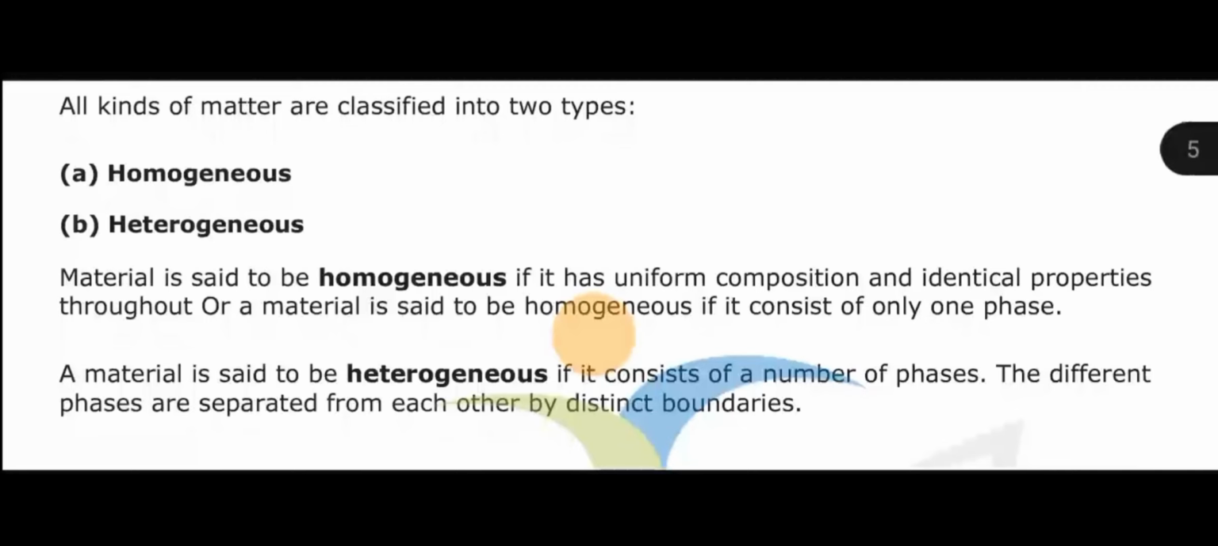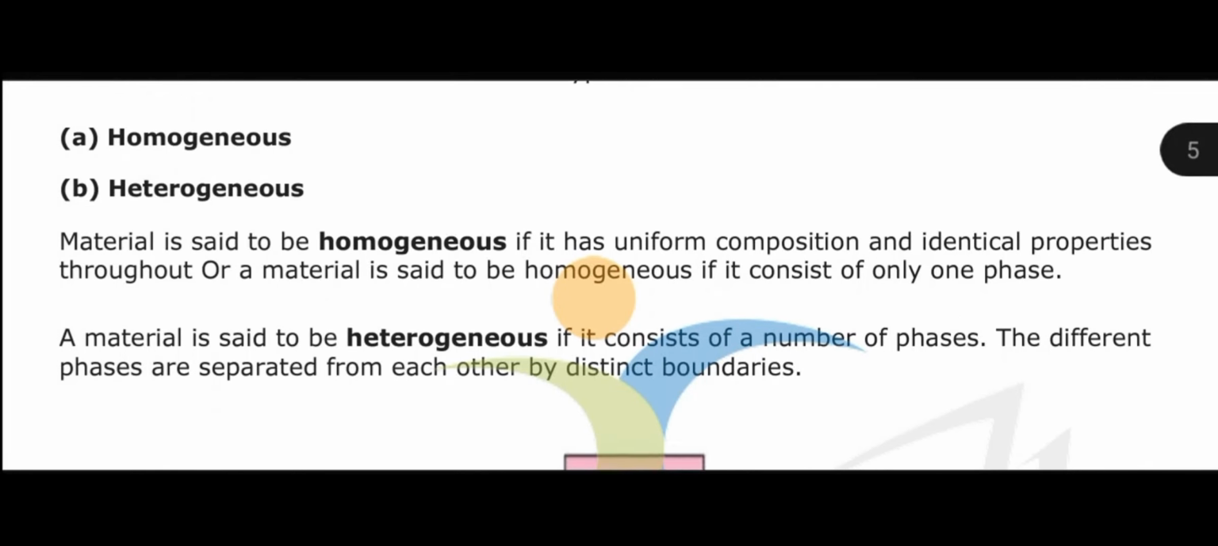Now next is alloys. Alloys are mixtures of metals, or mixtures of metal and non-metal. For example, steel, brass, bronze. Clear? You know that steel is made up of iron and carbon, but after seeing the steel, you can't say where is the iron and where is the carbon. So alloys are also homogeneous mixtures.